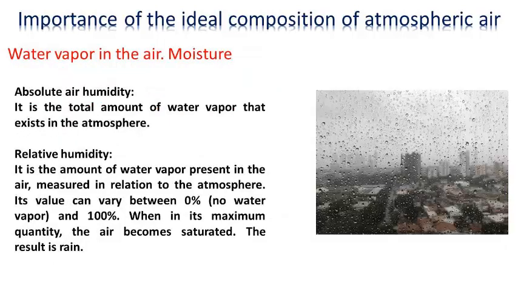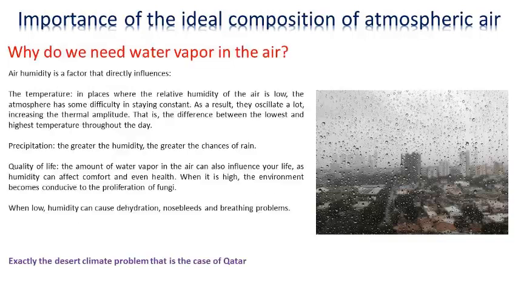Water vapor in the air. Absolute air humidity is the total amount of water vapor that exists in the atmosphere. Relative humidity is the amount of water vapor present in the air, measured in relation to the atmosphere. Its value can vary between 0% and 100%. When in its maximum quantity, the air becomes saturated. The result is rain.